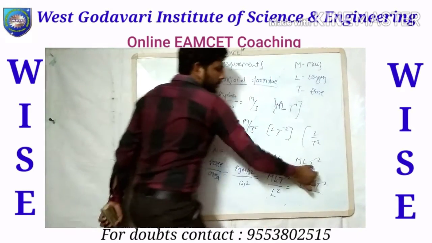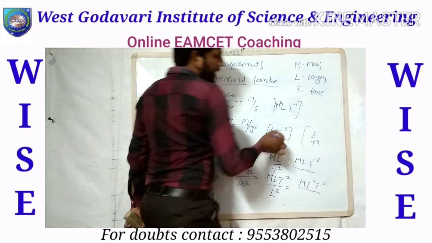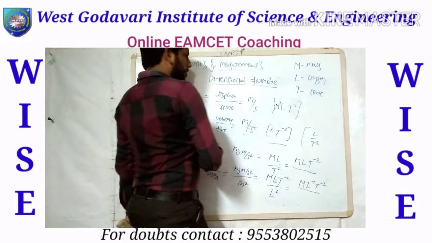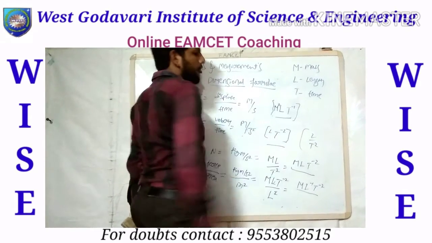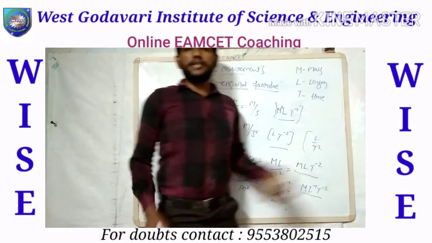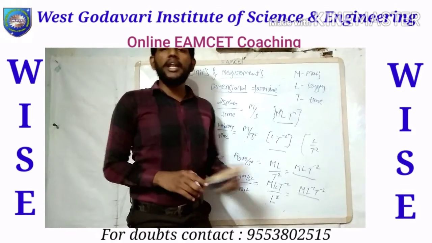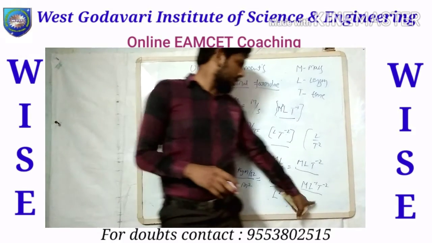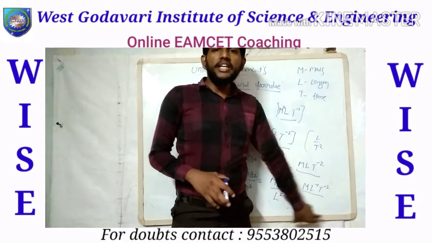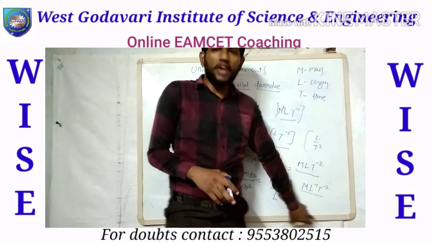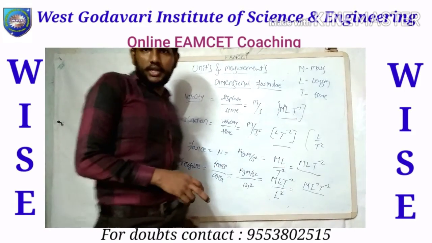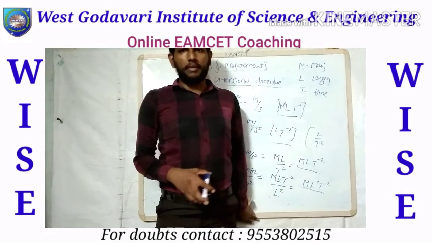So this one is the force, L T power minus 2 is the acceleration, and L T inverse is the velocity units. So these are the dimensional formulas. Mainly we are going to use these to find the units of the required quantities in an easy way. This is the application of the dimensional formula.